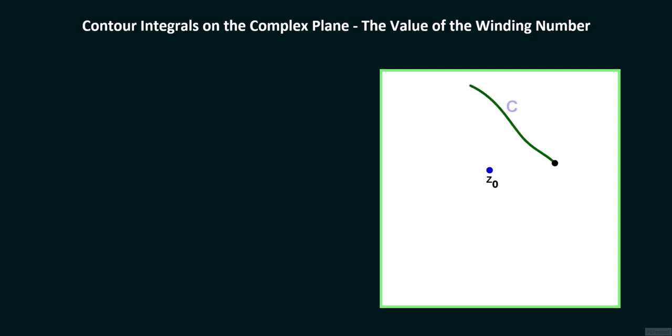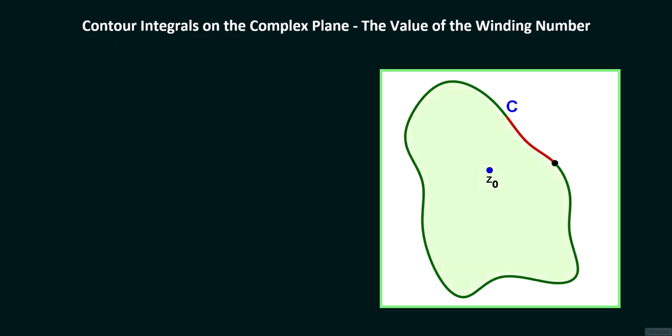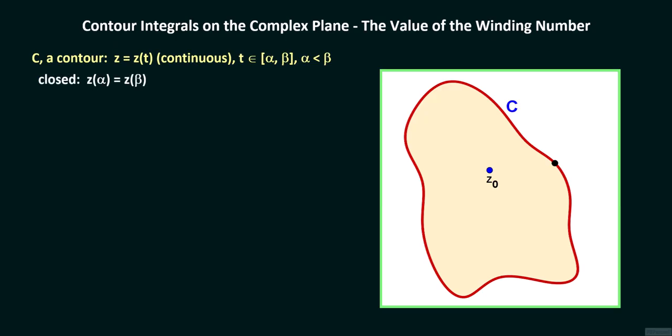In this lecture, we show the standard result that the value of the winding number of a closed contour around a complex number is always an integer. Let the contour C be given by the continuous parameterization z equals z of t, where t is on the closed interval from alpha to beta with alpha less than beta. C being a closed contour means that z of alpha equals z of beta.